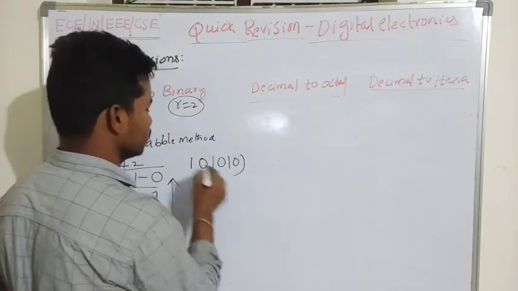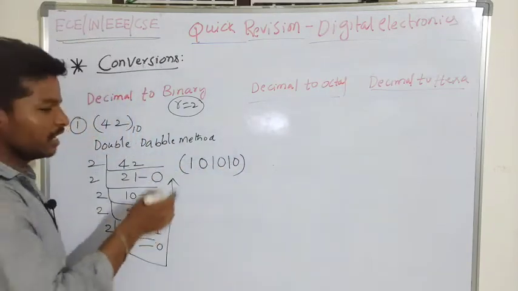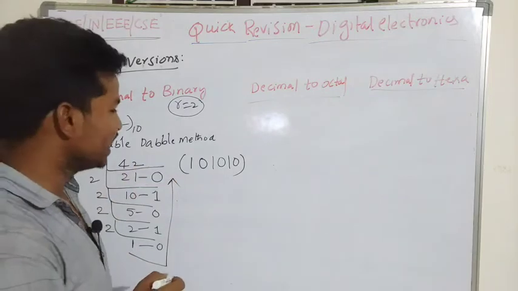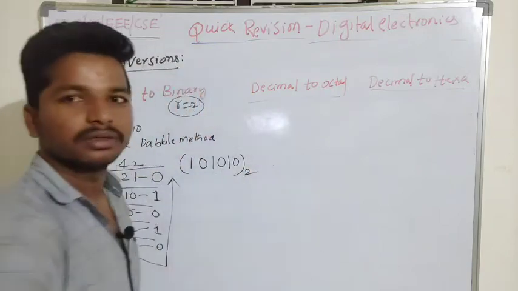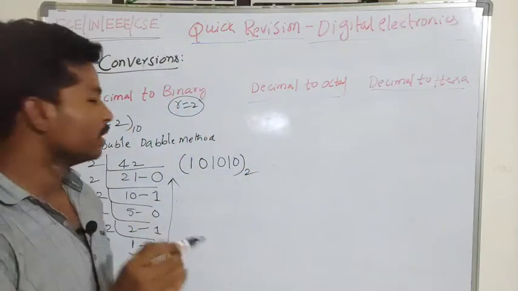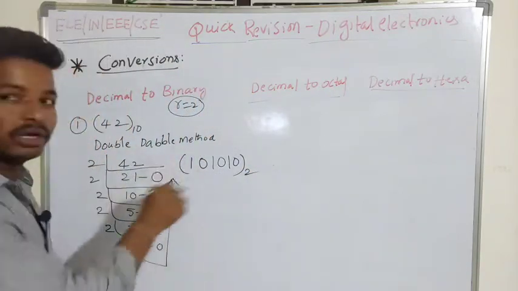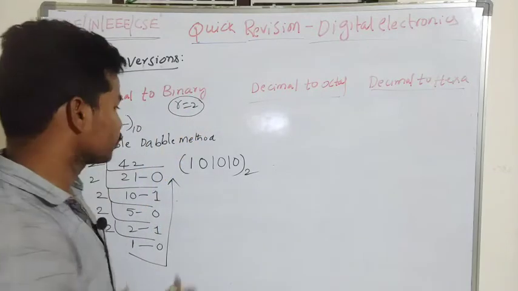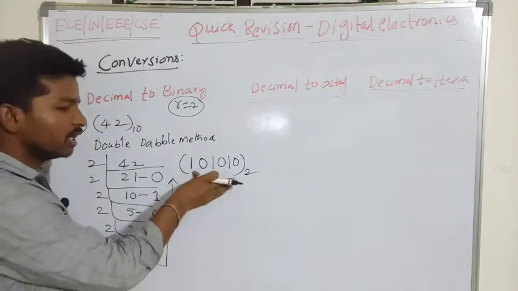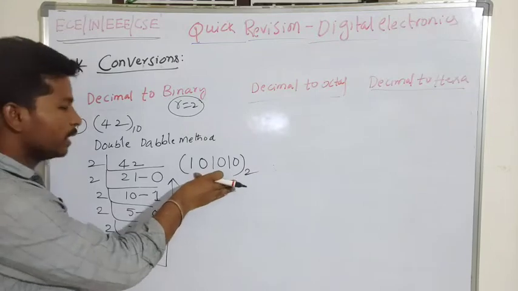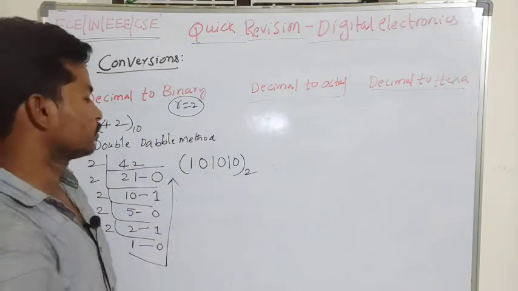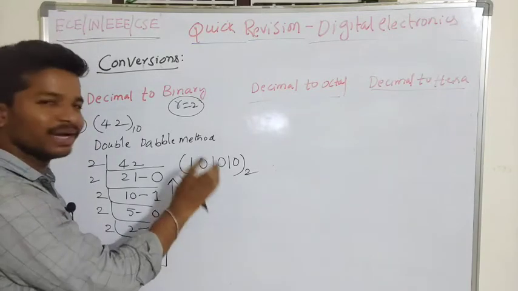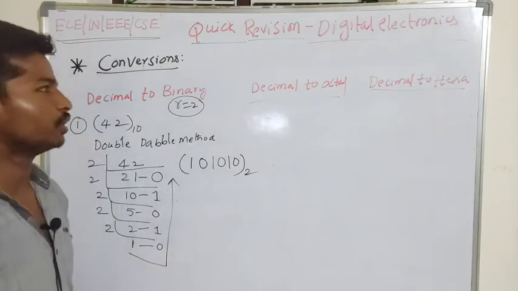To differentiate whether the given number is in the binary number system or the decimal number system, I have to give the radix. The radix plays a very important role in digital electronics. So this is the binary equivalent of the decimal number 42.